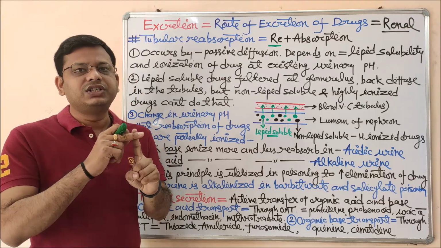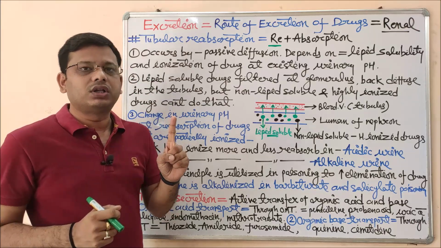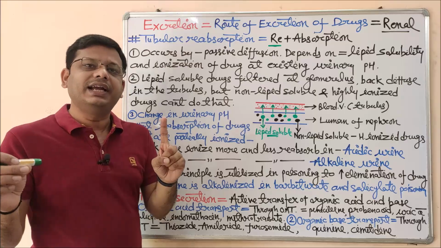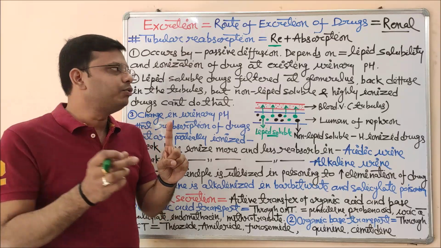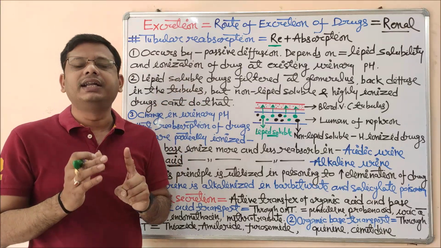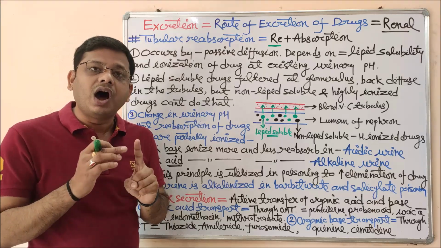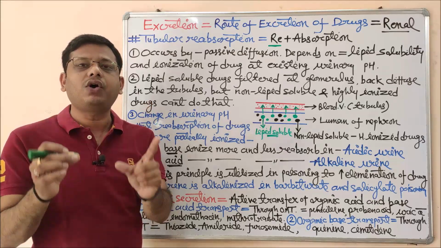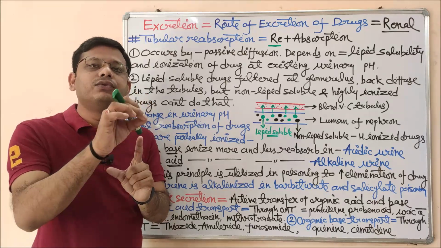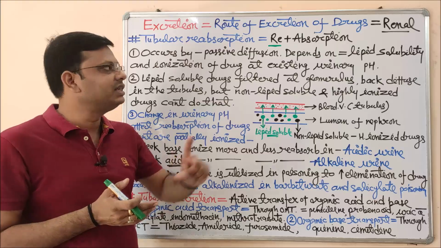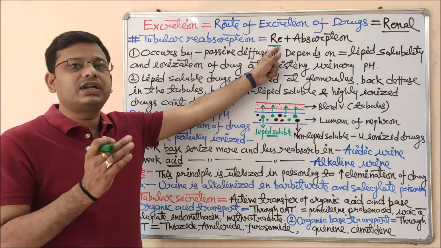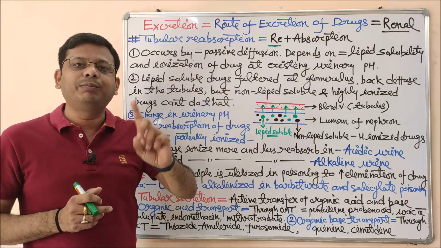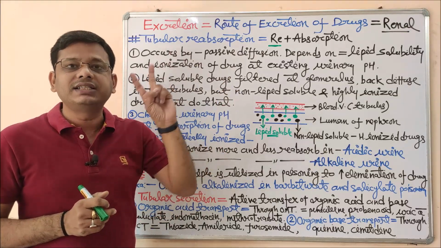From blood, after reaching there, it will distribute throughout the body, and at the last step of ADME, the drug will try to eliminate itself via the urine. So it comes to glomerular filtration, and finally it comes to the lumen of the nephron. Now in the process of reabsorption, the drug which came to the lumen of the nephron goes back or diffuses back to the tubular blood vessels. So this takes place after the first absorption. That is why it is called reabsorption, meaning absorption taking place a second time.